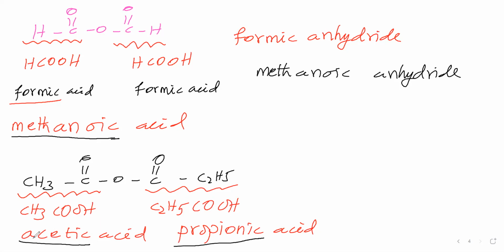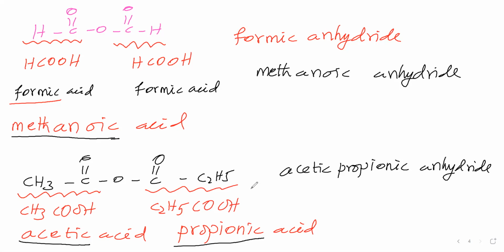From this the first letter A, from this the first letter P. Alphabetically, acetic comes first, then propionic. So we can say acetic propionic anhydride is the name of this compound.